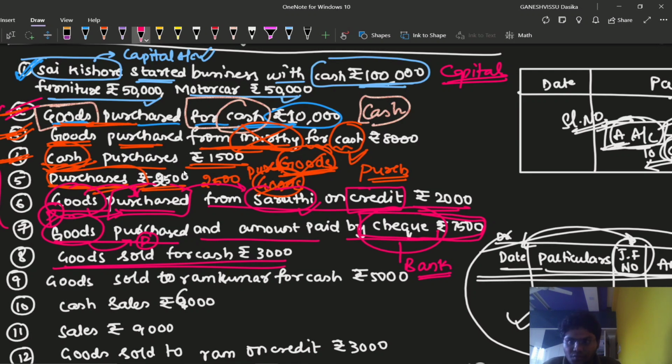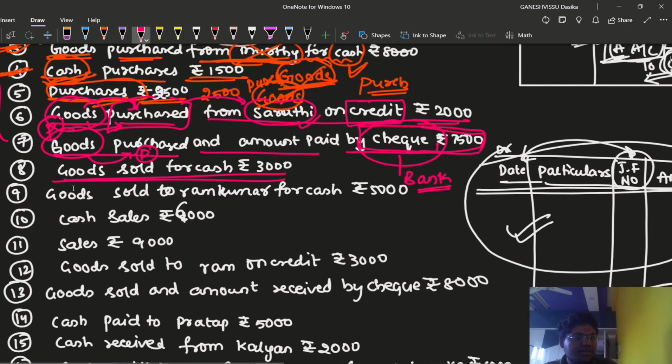We have seen various transactions regarding purchases, like goods purchased through cash or through check or on credit from any person. If cash purchases is there, then we need to assume that we have purchased the goods through cash. If simple word purchases has been given, then we have to assume that goods have been purchased, but of course the cash transaction is made. That is not a credit transaction. If the credit transaction is there, then they will be giving us the name of the person. That is what we need to assume.